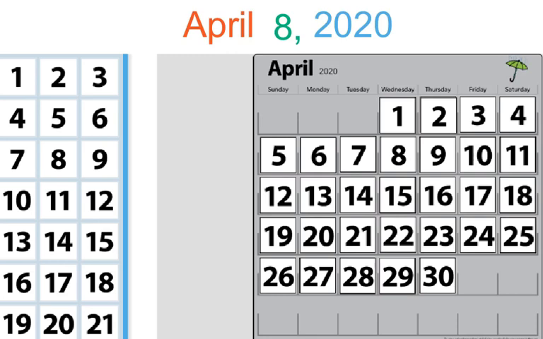Now let's look at April 8th, 2020 on a calendar. See if you can find April 8th on the calendar. Right here. Go up and look at the days of the week. What day of the week is April 8th? If you said Wednesday, you're correct.